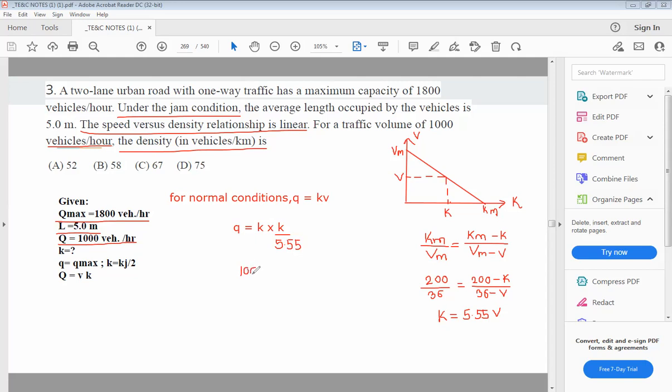Q, the value is given as 1000. So 1000 is equal to K square divided by 5.55. So from this, K is nearly equal to 75. So option number D is correct.